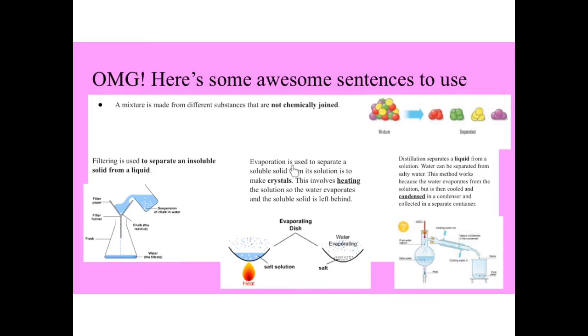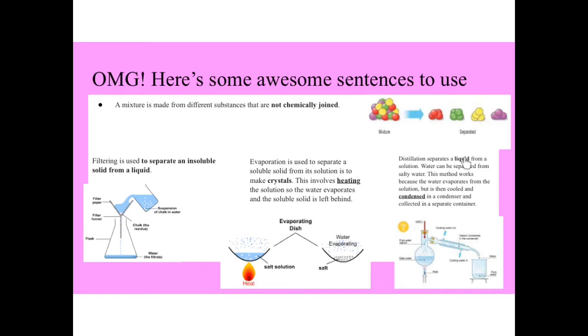Evaporation then is used to separate a soluble solid from its solution to make crystals. Okay, so what you do is you heat the solution, normally in an evaporating basin, you could do it in a beaker. So the water evaporates and the soluble solid is left behind. So the water will evaporate. You could collect the water after if you wanted to, and you'll be left with the soluble solid at the bottom. Distillation is a little bit more complicated.